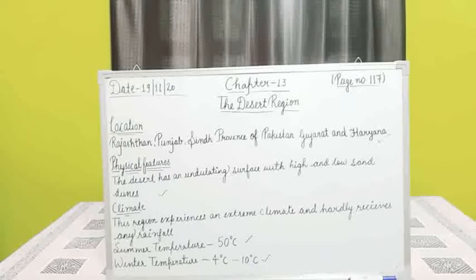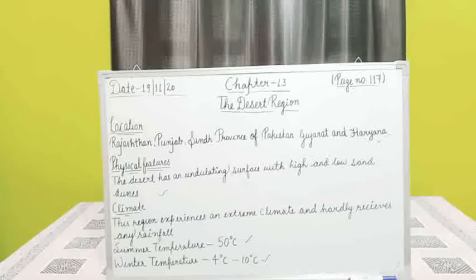The soil in the desert region is not fertile because of severe wind erosion. Erosion means the process by which the surface of anything is gradually or slowly destroyed by the movement of wind, water, etc. It is blown away with the sand.